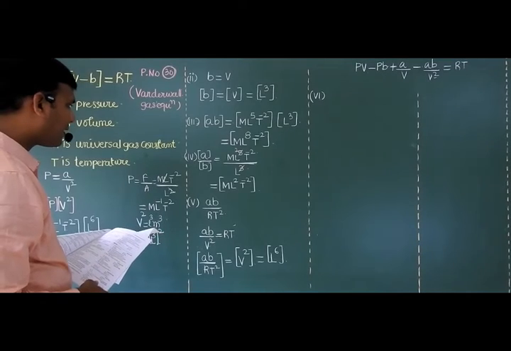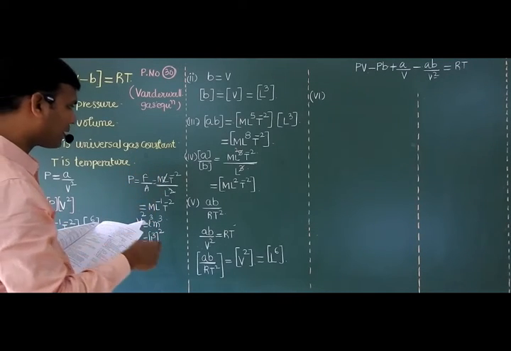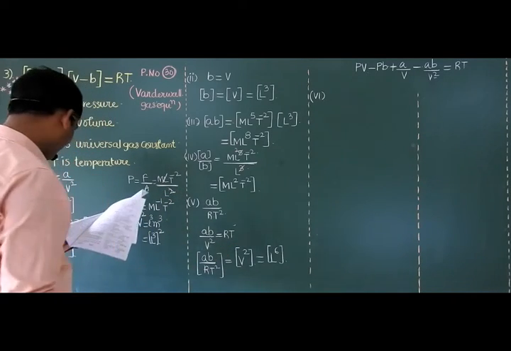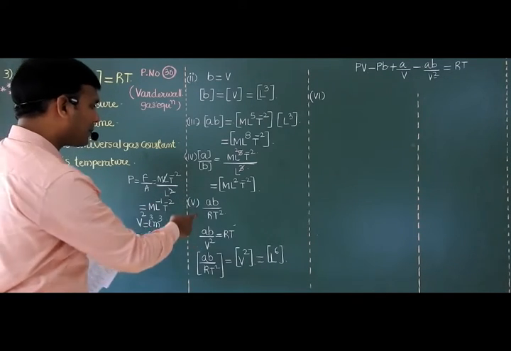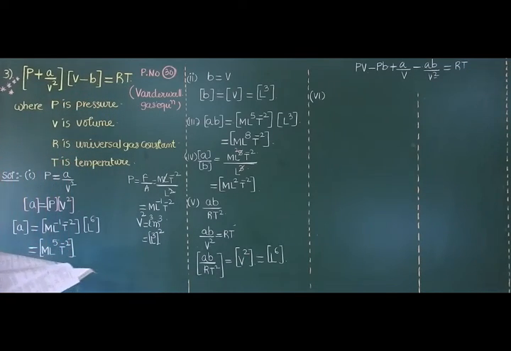Sir, how to find AB by RT? AB by RT is equal to V square. V square means how much will you get? AB by RT square is equal to this much.